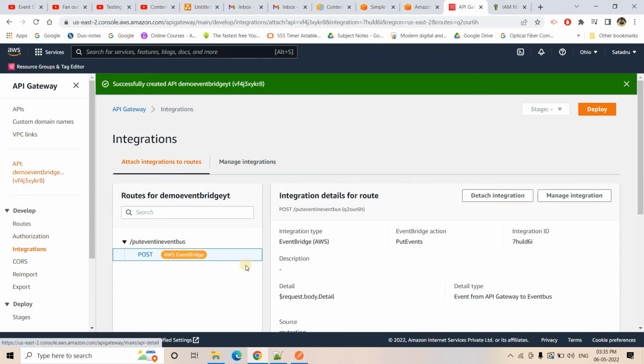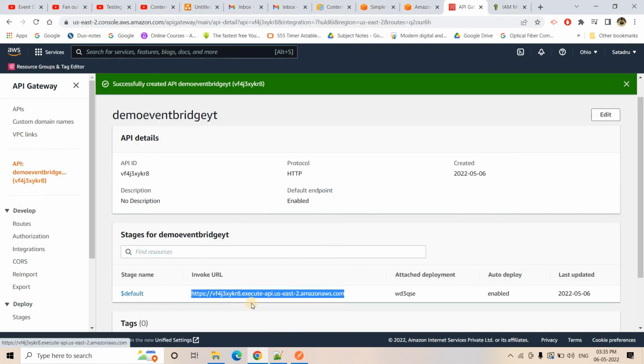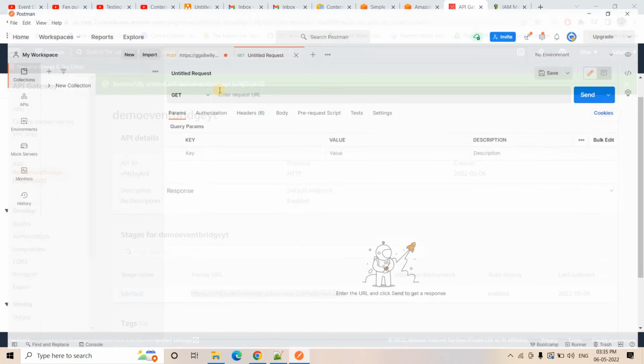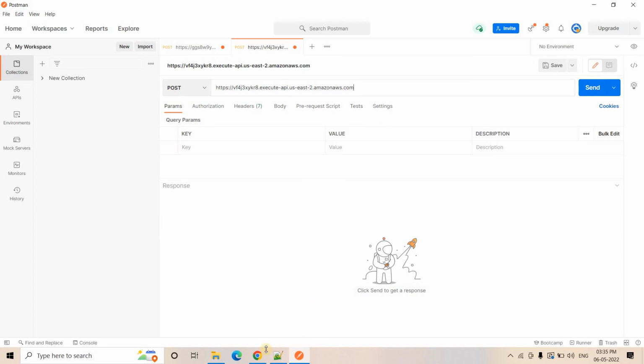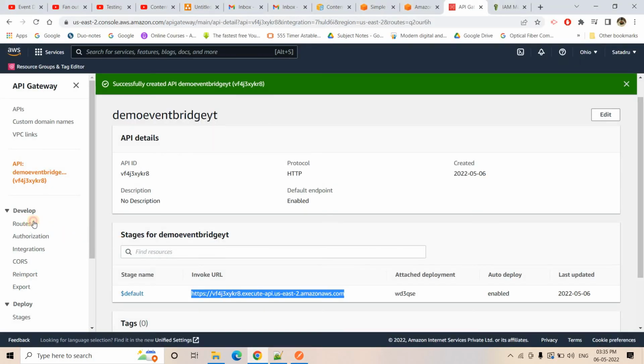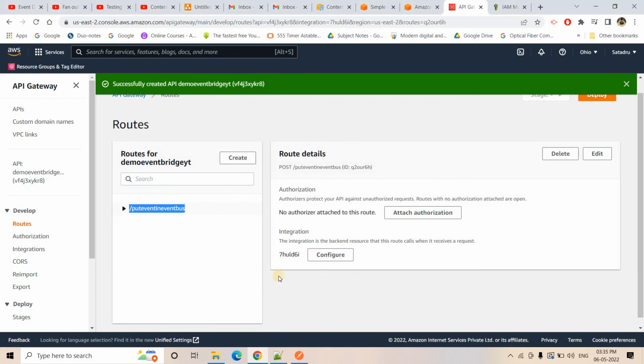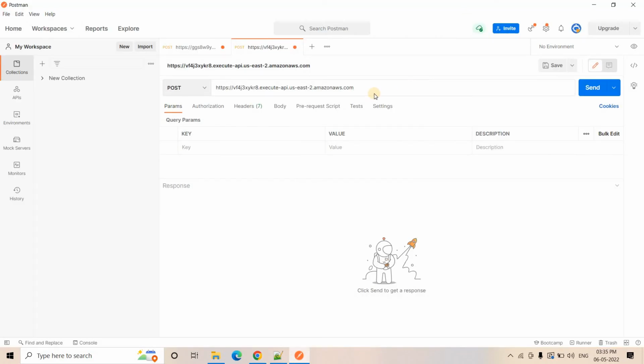And if I go to our API, I will be getting this one. I will be taking that. I will be going to my Postman. I'll paste that. I will make this method a post method, and I have to put the resource path also in this URL. So here I'll go to routes and I'll be taking this resource path. Okay, so this is pretty much showing the complete post method.